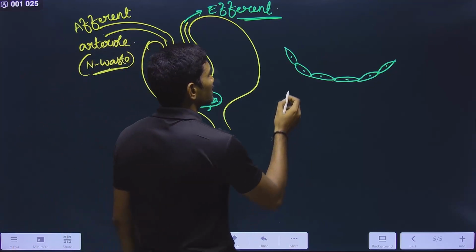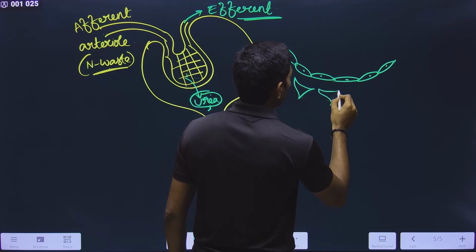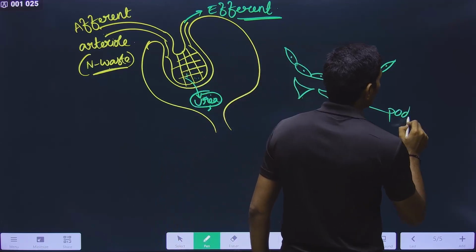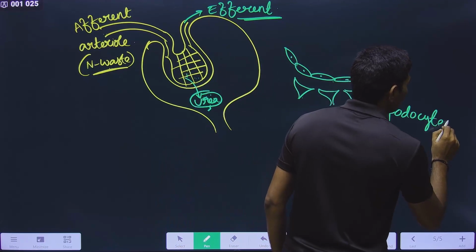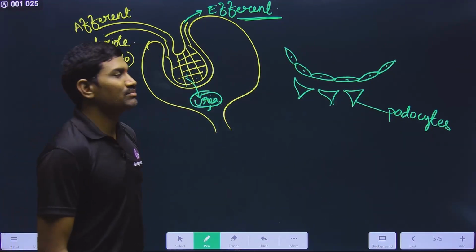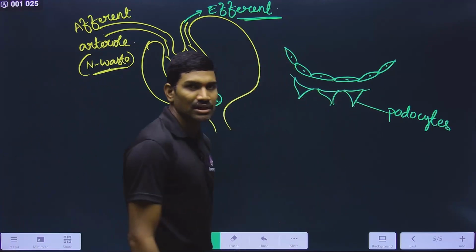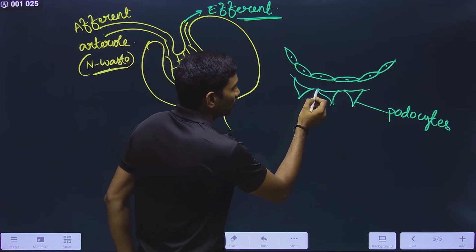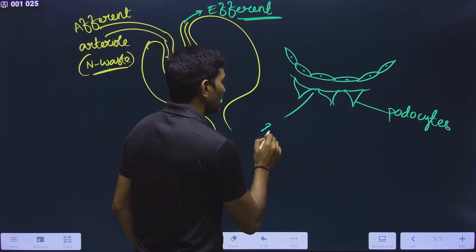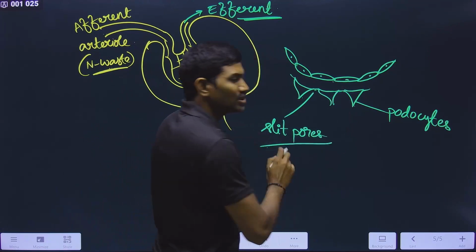So for this Bowman's capsule, now it is having some cells, and these cells are called podocytes. This is the epithelium of Bowman's capsule. Epithelium of Bowman's capsule is having some cells, and these cells are called podocytes. Yes or no? And in these podocytes, there are some small slits, and these are called slit pores. Understood or not?